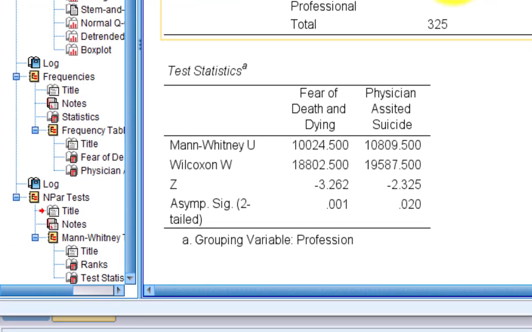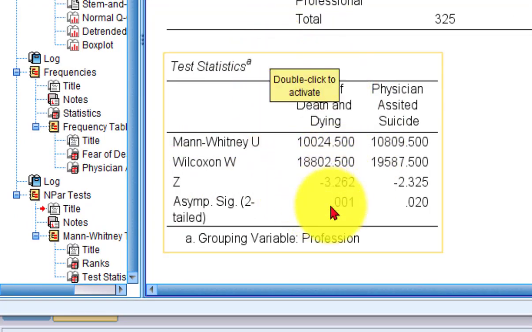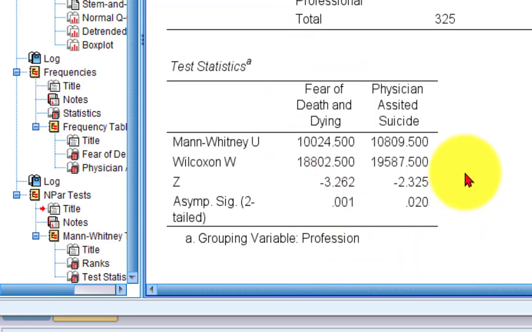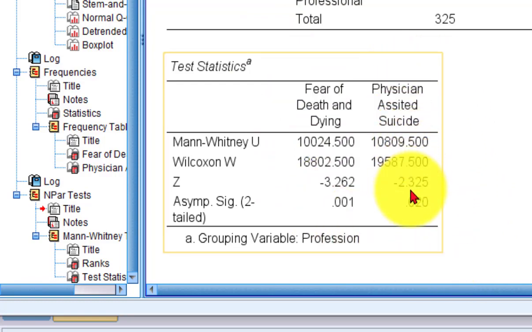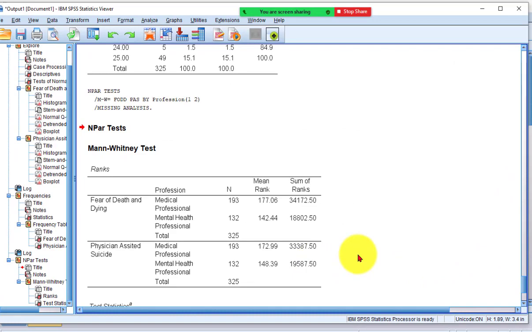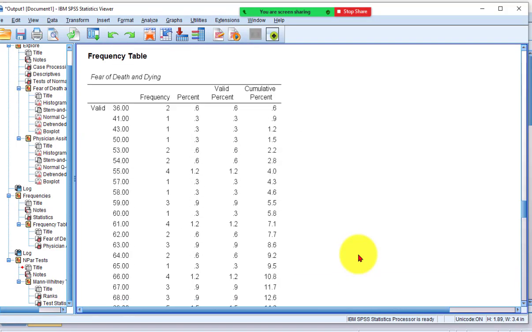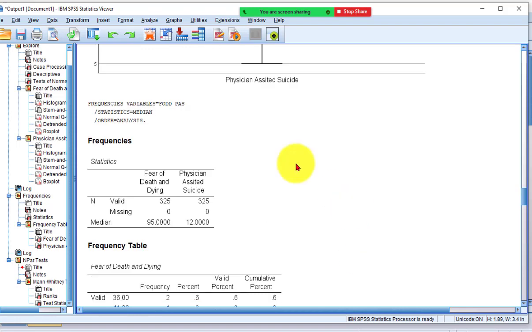So what we do here is we go down and we look at the z-score. And this says that there was a significant difference in the FOD scores between the two groups. And this one says there was a significant difference between the POS scores between the two groups. And then normally what I would do is go up and look at the means to see which one had the higher value, because we can't go by the medians, because they have different scales.